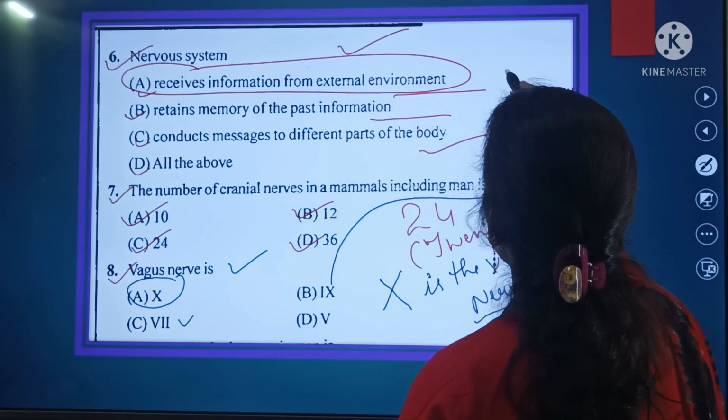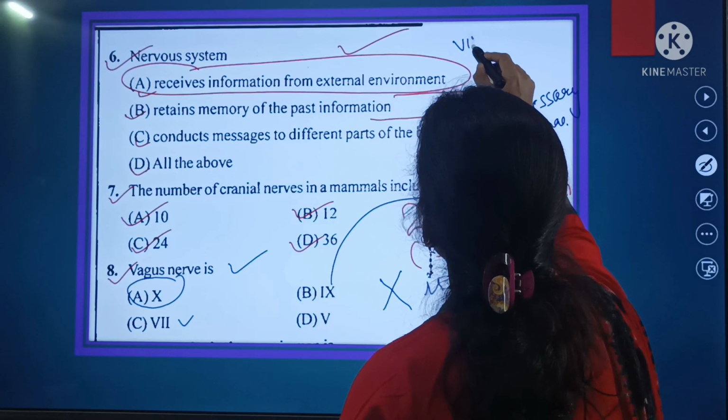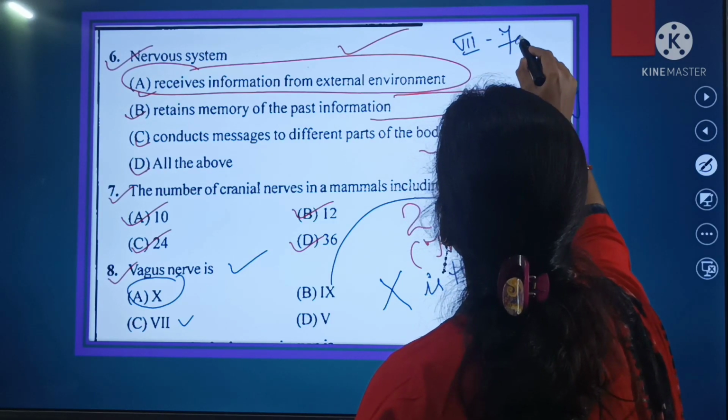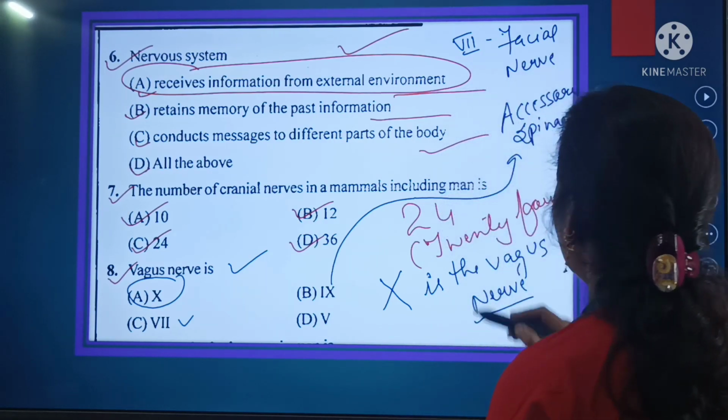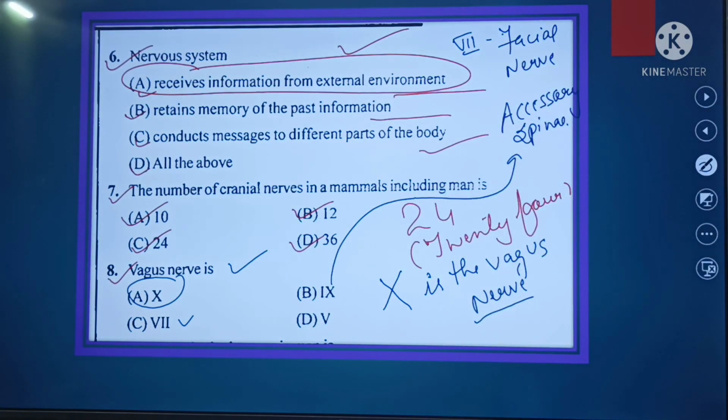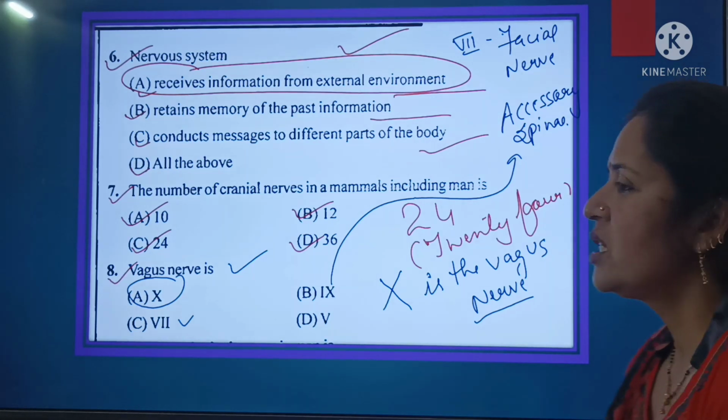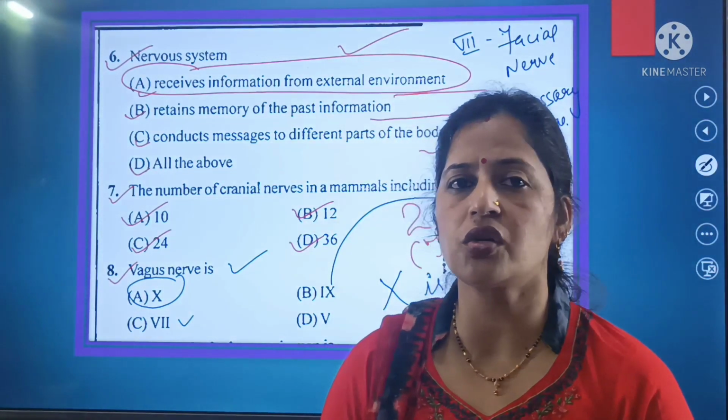7th is the facial nerve. 7th facial nerve. And the last one is 5th. 5th is the trigeminal nerve.